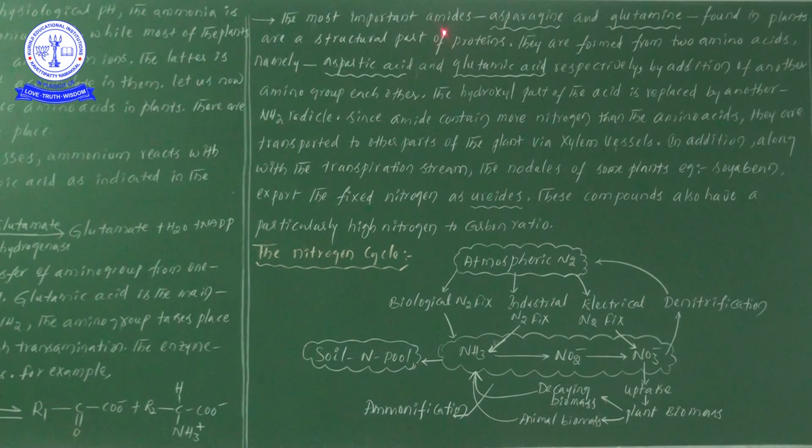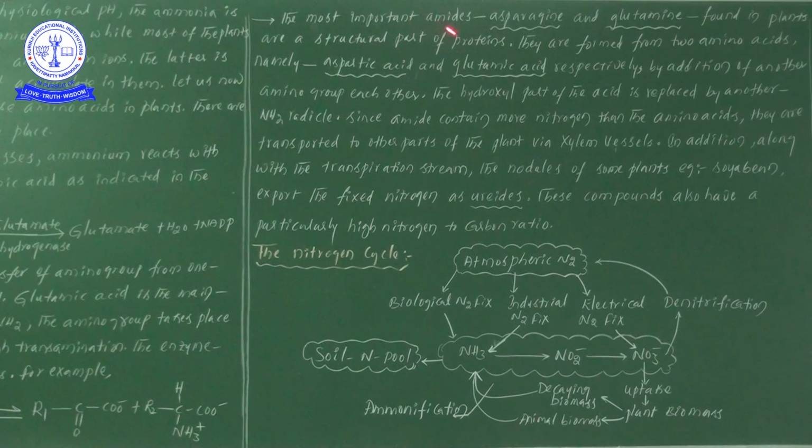Amides: there are two important amides which we can see in proteins. The first one is asparagine and the other is glutamine, found in plants as a structural part of proteins. So definitely, these all act as a structural part of proteins. Next, they are formed from two amino acids.